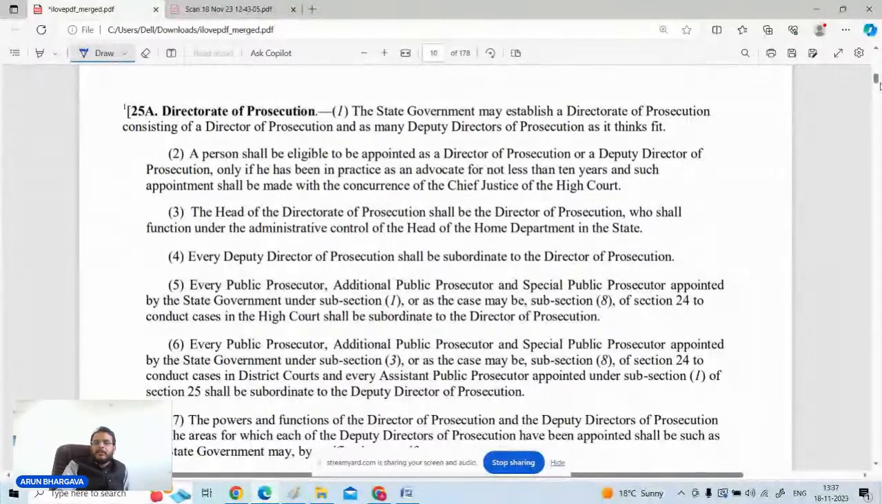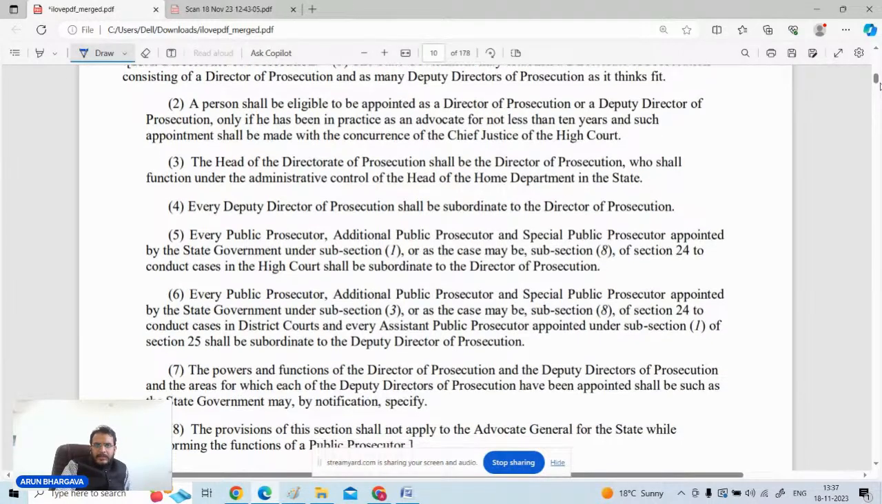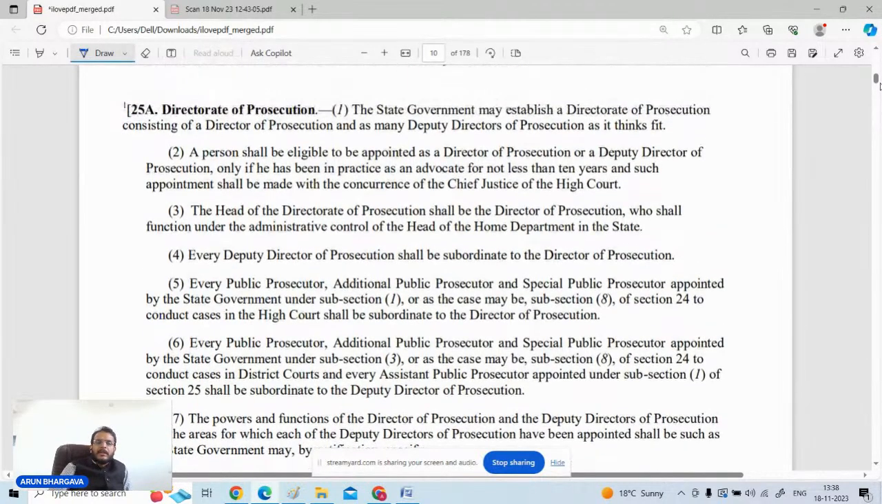Now, what is the basic minimum eligibility criteria for being selected as a public prosecutor or assistant public prosecutor, as specified in section number 25A. Just see who will be the director of the prosecution, who will be the deputy director of the prosecution, and what should be their experience. The person who will be appointed as director of the prosecution must be in practice as an advocate for the last 10 years. At least he should have a standing experience of 10 years.